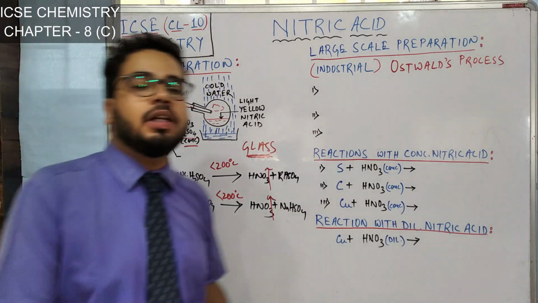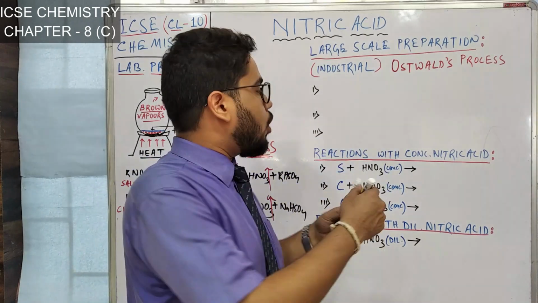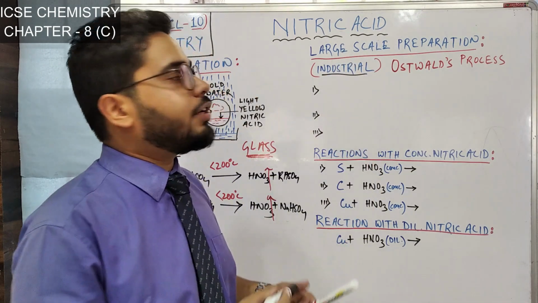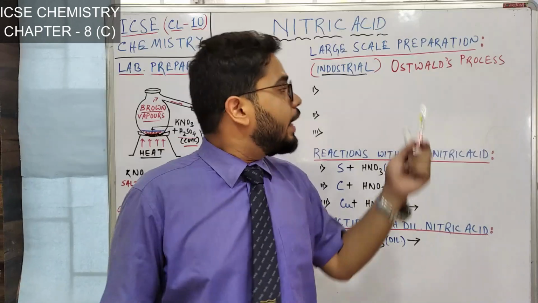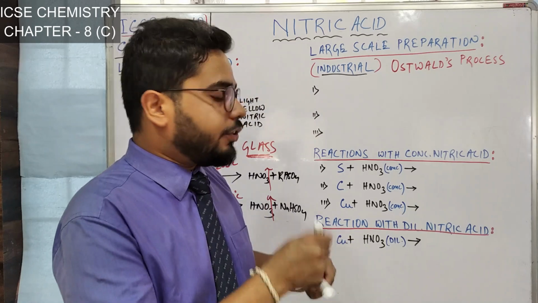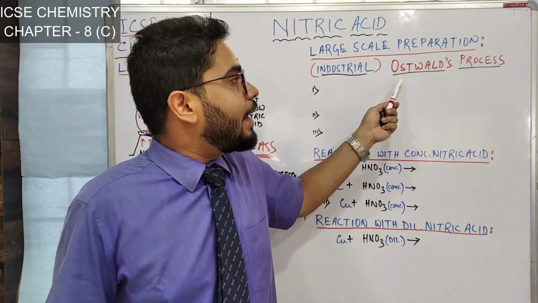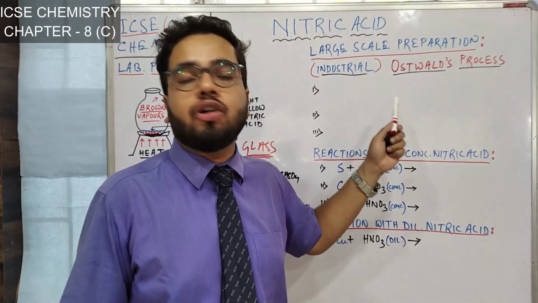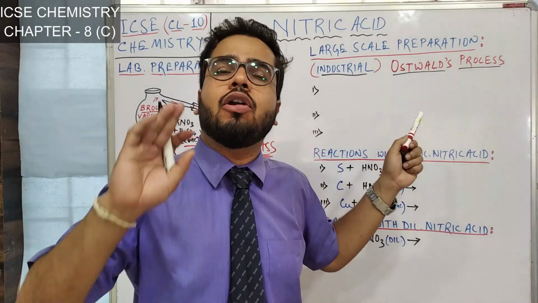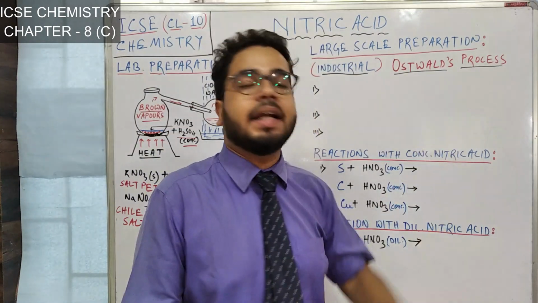After that, what we have to learn is the large scale preparation of nitric acid. Okay, the large scale preparation, or we call it industrial preparation also. At first, you have to know the name of this process. The name of this process I have written is Ostwald's process. Please understand, the spelling of Ostwald is very important. You cannot make a mistake while writing the spelling of Ostwald. And whenever you write Ostwald, O has to be always in capital letter, because Ostwald was one of the scientists who invented this procedure.